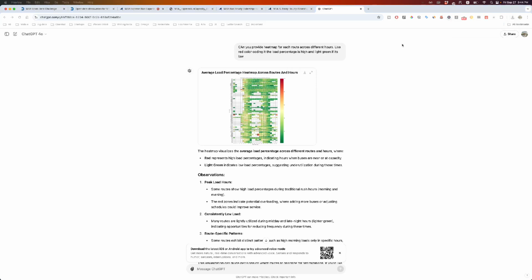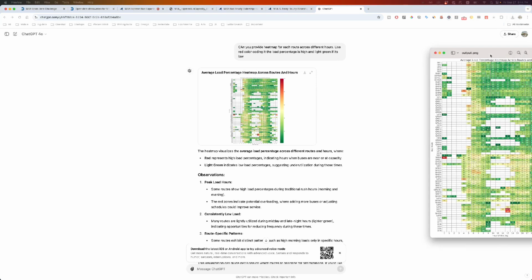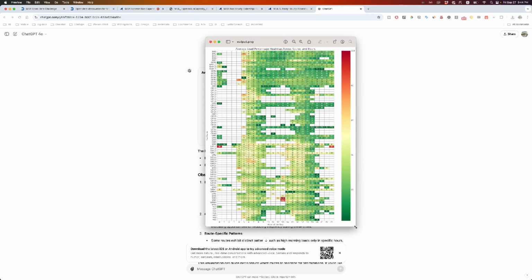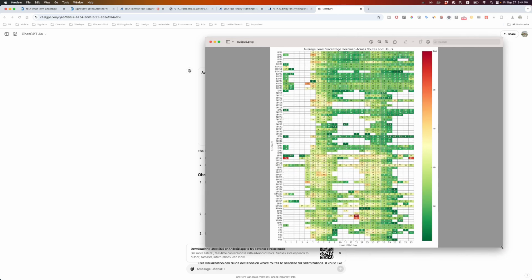Let me open this one. If you look at this chart here, it tells us that during the morning hours, some of these routes are okay. What is really interesting is if you look at certain times like 4 to 5, the SIM3 and the BXM7 routes are orange, which means they are highly loaded. But the same thing is not true for SIM5 and SIM9, they're not loaded that much.